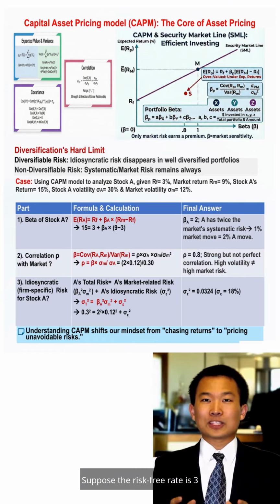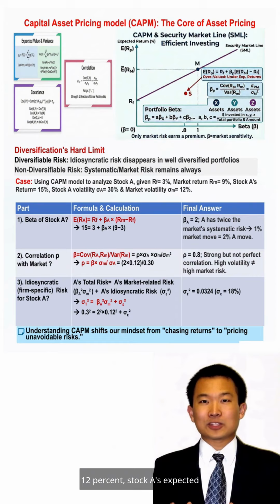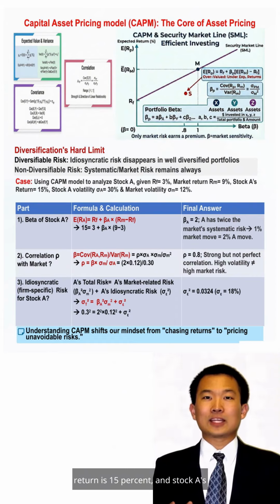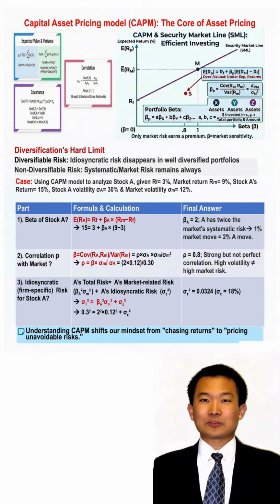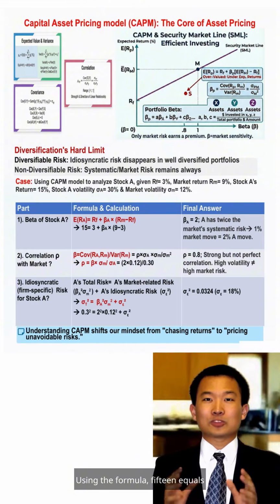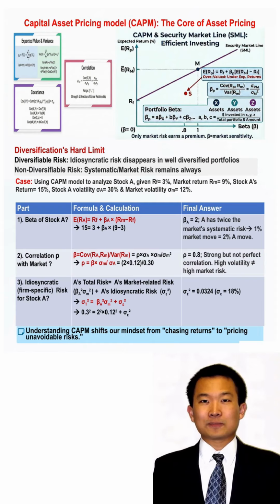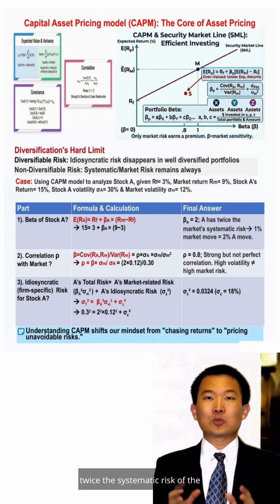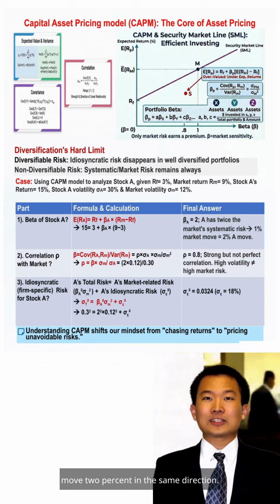Suppose the risk-free rate is 3%, the expected market return is 9%, market volatility is 12%, stock A's expected return is 15%, and stock A's volatility is 30%. First question, what is the beta of stock A? Using the formula, 15 equals 3 plus beta times (9 minus 3), so beta equals 2. This means that stock A takes on twice the systematic risk of the market index. For every 1% movement in the market, stock A is expected to move 2% in the same direction.